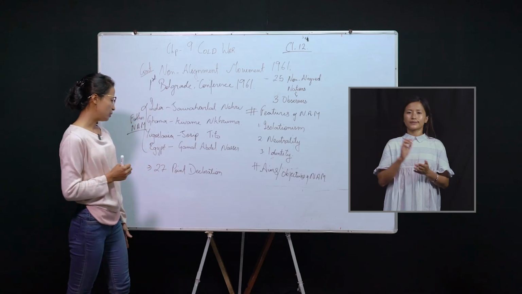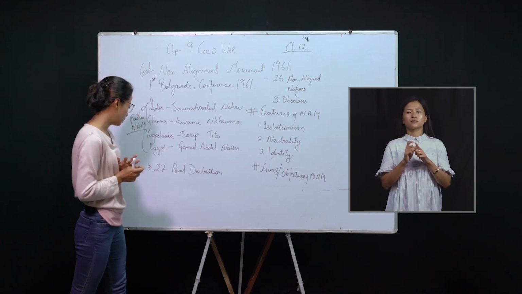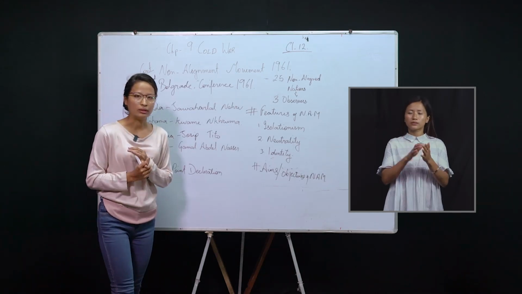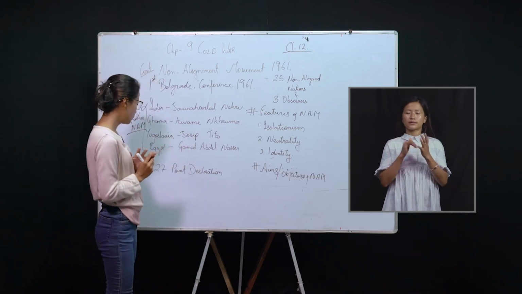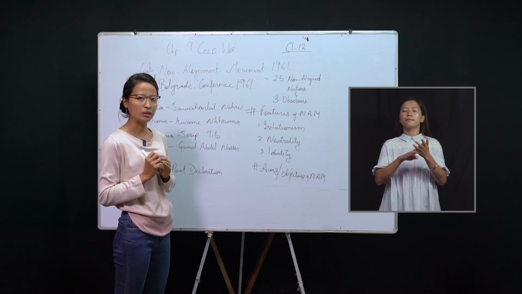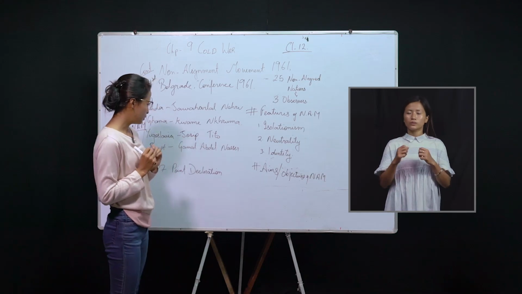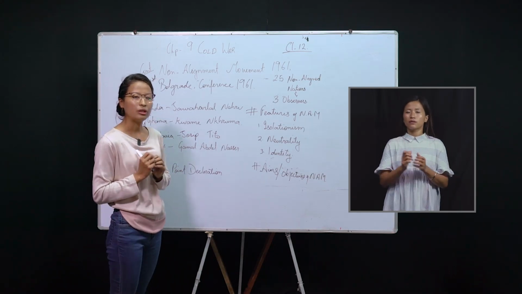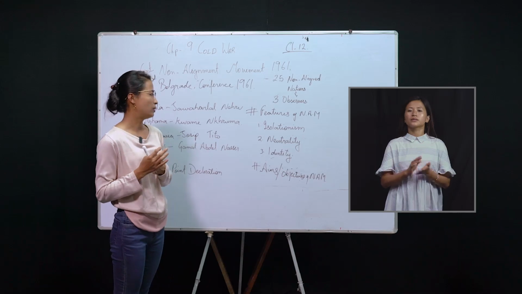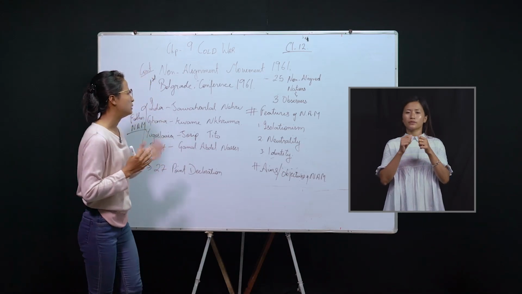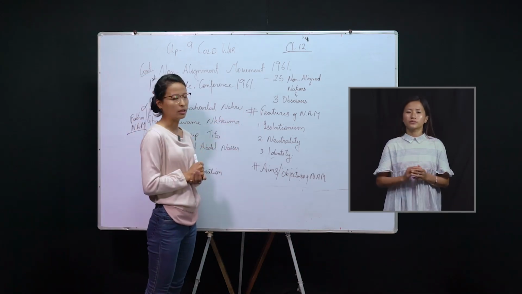In this 27-point declaration, the key points are: number 1, they condemned colonialism. Number 2, they appealed for peace and stability in the Cold War. And number 3, disarmament, especially regarding the use of nuclear weapons. Next, the features of the non-alignment movement.